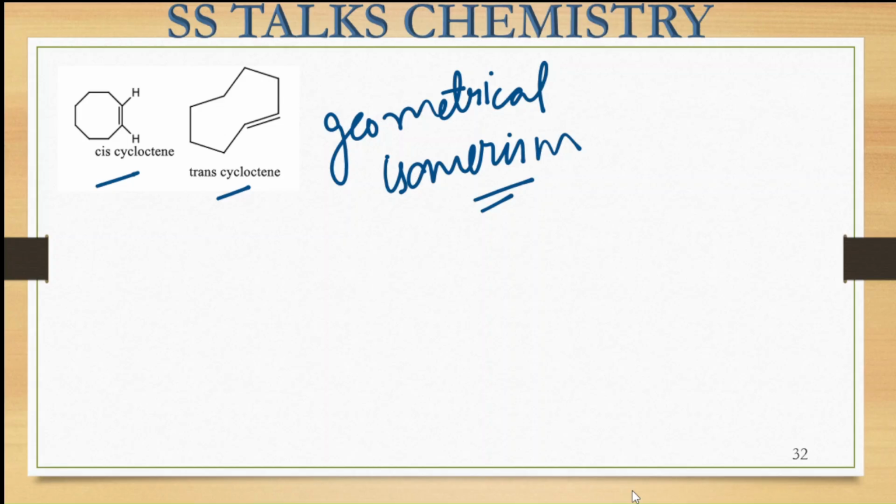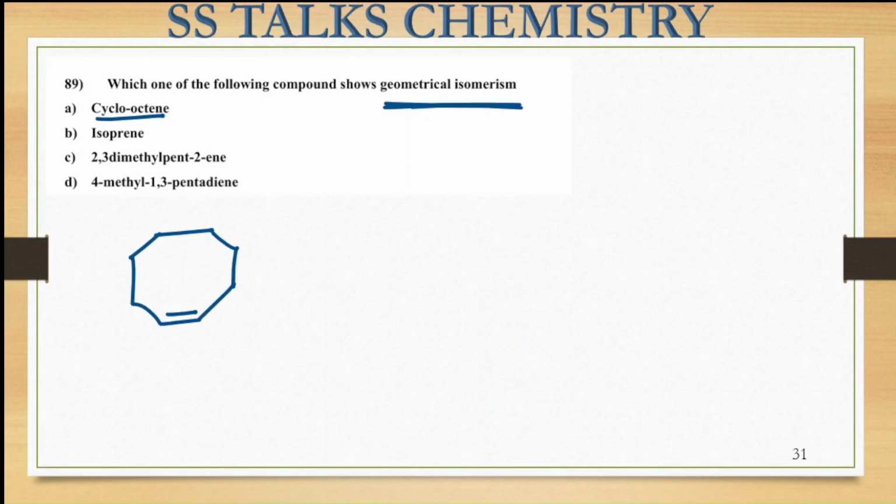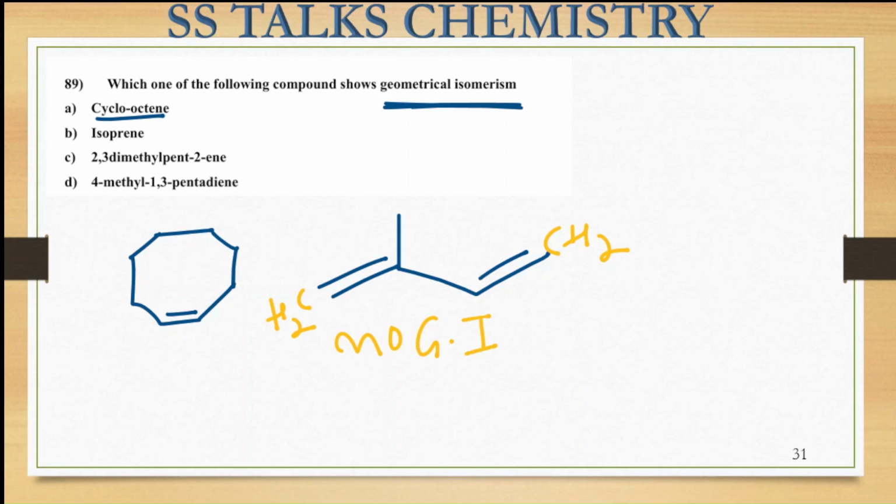Now the remaining molecules we can also cross-check once. The other option that has been given to us is isoprene. So how does this isoprene molecule look? It is something like this one. You have the double bond here, and this bond is present over here, and this alkene species. So around this alkene species, you can see we have these CH2 substituents. So here there will be no geometrical isomerism possible, because different substituents should be present around this alkene to show geometrical isomerism. So this is your isoprene, and in this no geometrical isomerism we are going to observe.